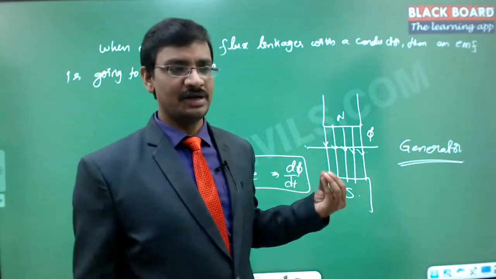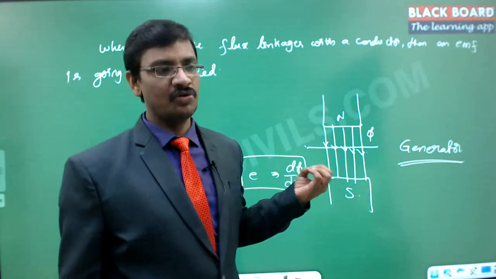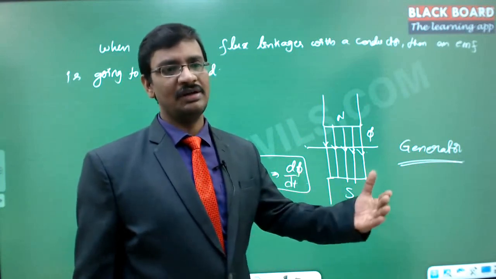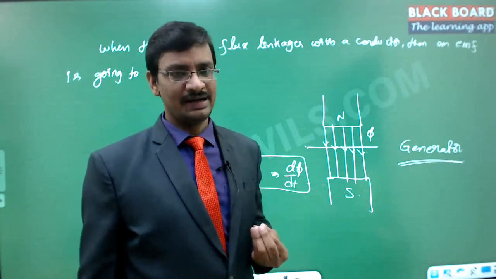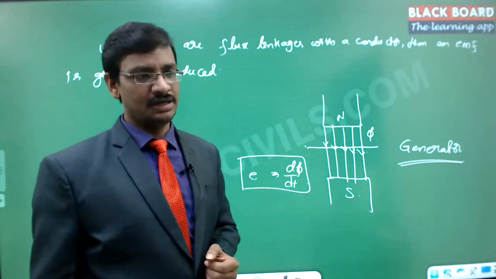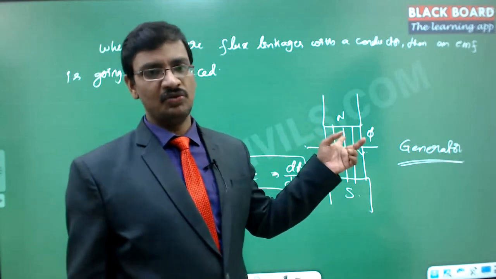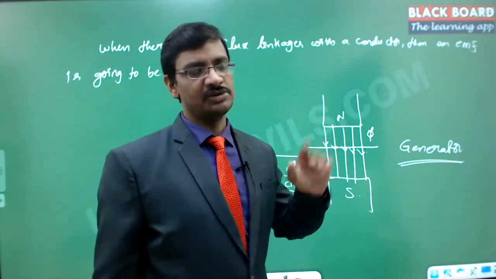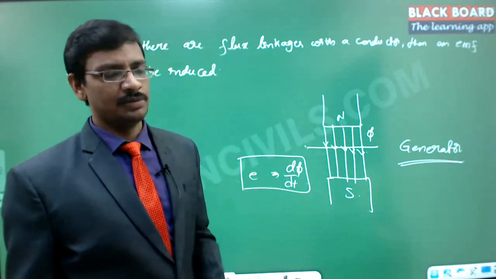Now the amount of flux that is going to be generated, or the amount of magnetic field that is interacting with the mechanical part, will create the repulsive or the attractive force. That force is dependent on the amount of flux generated and with what speed it is moving. So everything you will be able to calculate with the help of these two principles only, right? So these are all the fundamental principles.